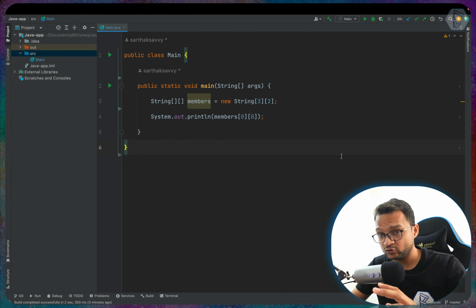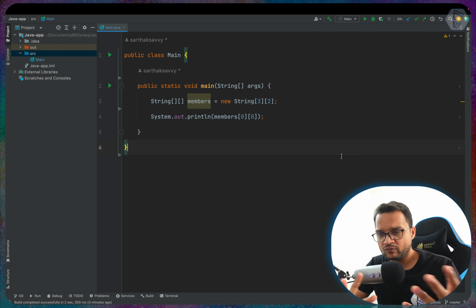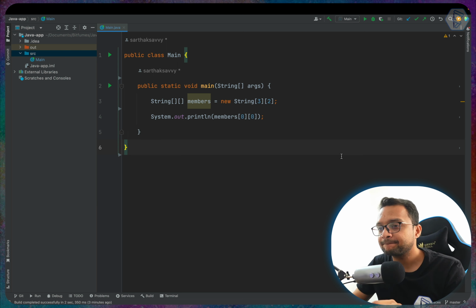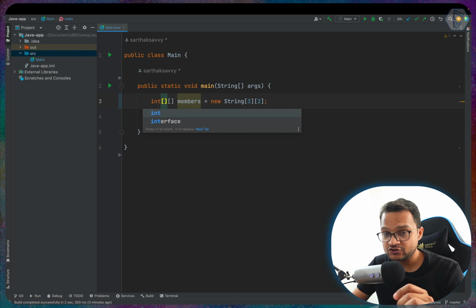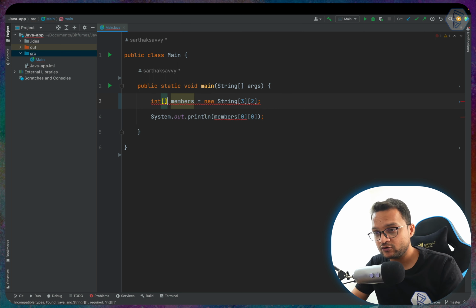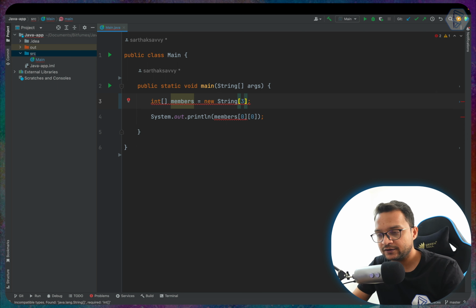Now, this episode is especially for understanding Java arrays in detail. So this time I'm going to work with an integer array. I'm going to create a single level, or single dimensional, array with a length of 2, which should be int only.